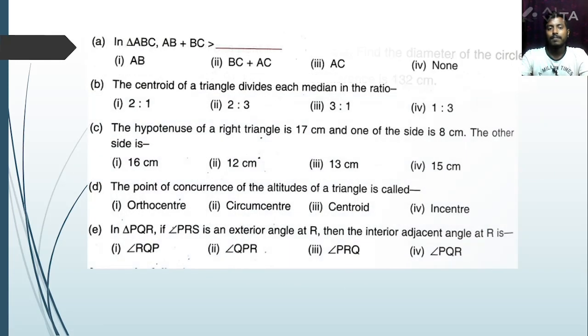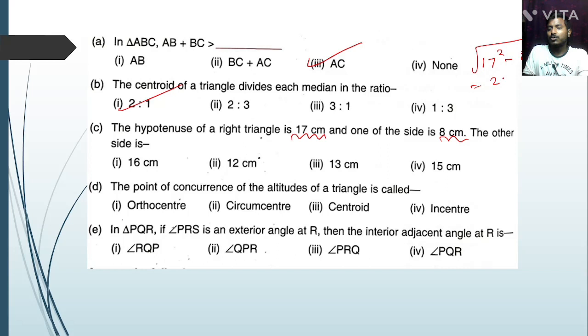In triangle ABC, AB plus BC greater than third side, that is AC, the centroid 2:1. The hypotenuse of the right angle 17, the one side given is 8, the other side we have to find by subtracting, that is 17 square minus 8 square, yes or no, root over, that is 289 minus 64 root over, that is 225, that is 15.